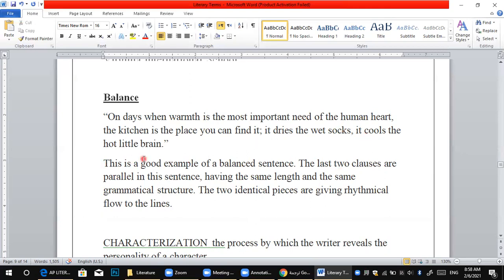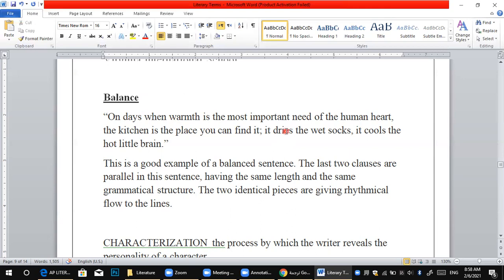Mister, I don't understand you. What does it mean? Again. Here I said that in balance, two sentences are equal to each other. Equal in grammar, equal in words. So when you hear that on some day, the warmth is the most important need of the human heart,